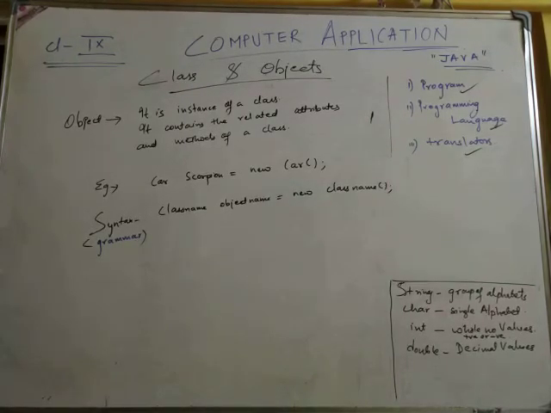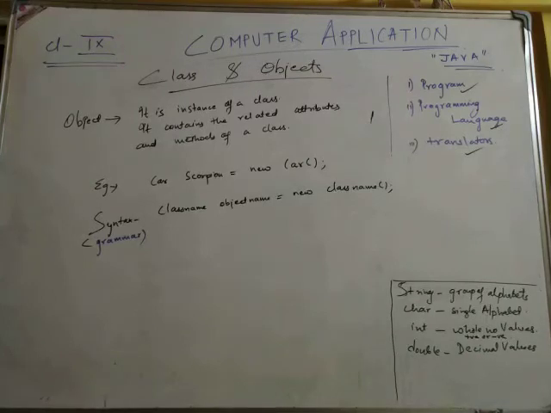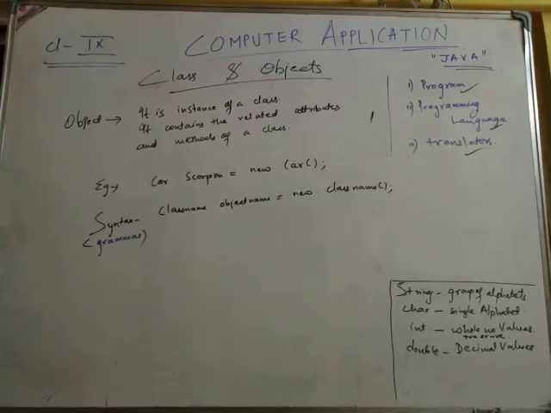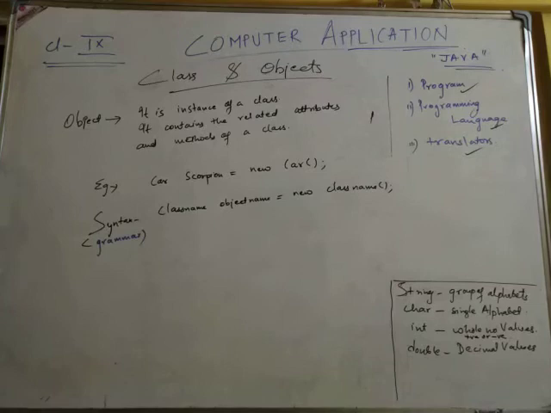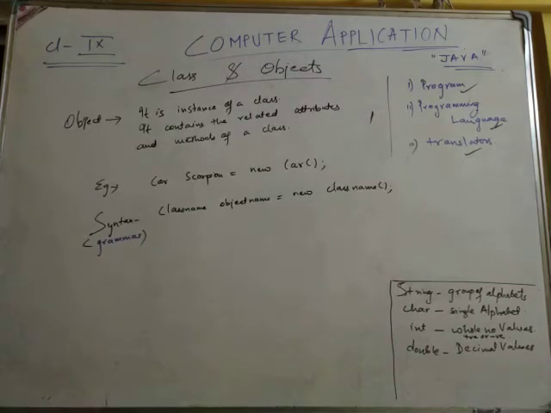So this is what an object is. An object is an instance of a class. It contains the related attributes and methods of a class. Understood, all of you? When we create an object like Scorpio, it will contain the name of that car, the color, the number of wheels, and it can run.